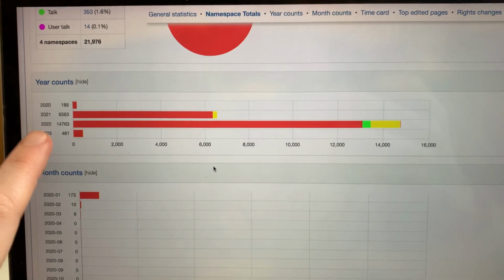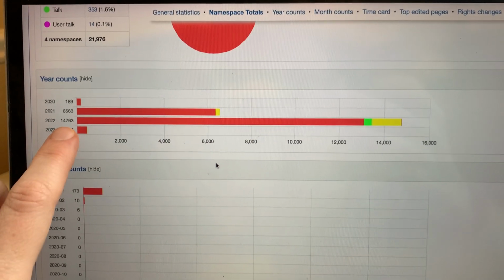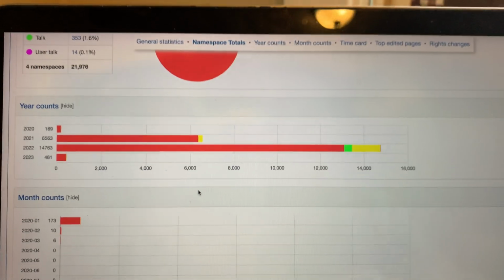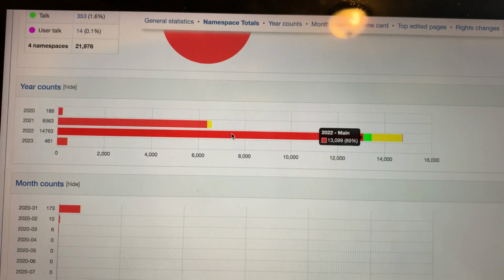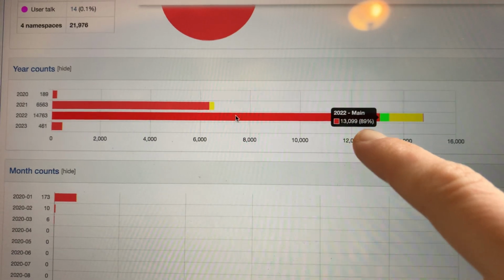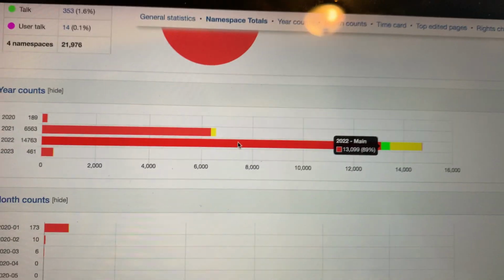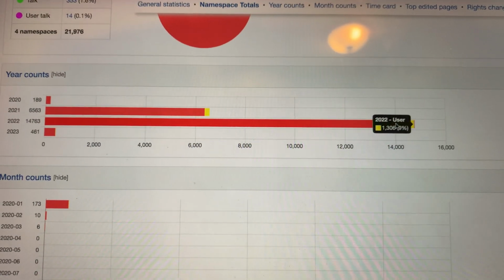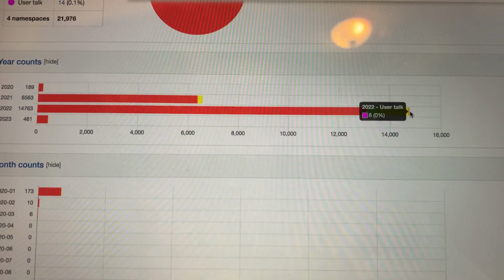And 2020 was this bar right here, which is over 14,000 edits. If you hover over the red portion, it tells you what it was. Main means articles, Wikipedia articles. If you click on an article about Zoe Saldana or something like that, that's an article. I made over 13,000 edits, so I averaged over 1,000 edits per month on articles. And that's the total. Then there's talk page, user page, and user talk page.